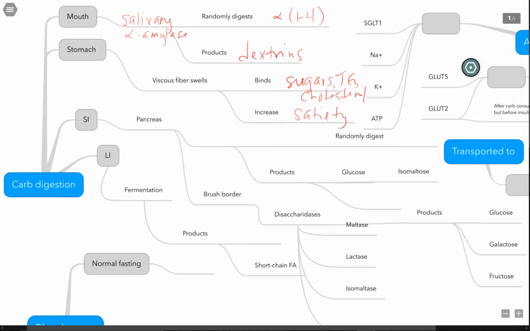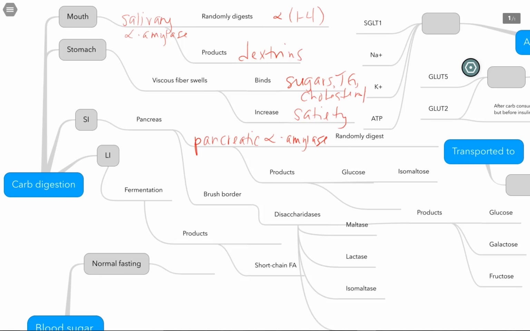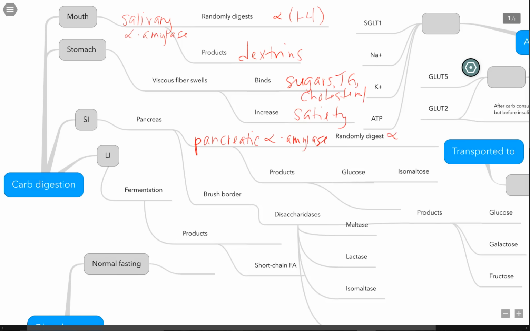If we move on to the small intestine, we have one pancreatic carb digesting enzyme that's called pancreatic alpha amylase. And pancreatic alpha amylase is just like the salivary alpha amylase. It just has more time to do digestion, but it's going to randomly digest only alpha-1,4 bonds. So since we have more time, our products are going to be smaller chunks. It's going to be glucose, maltose, and isomaltose.